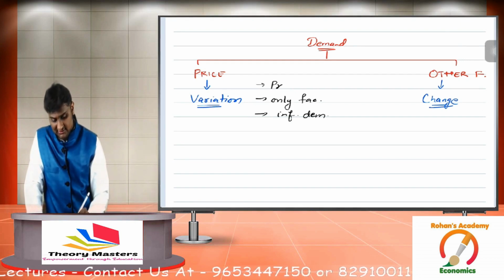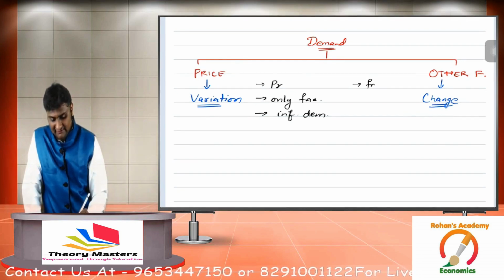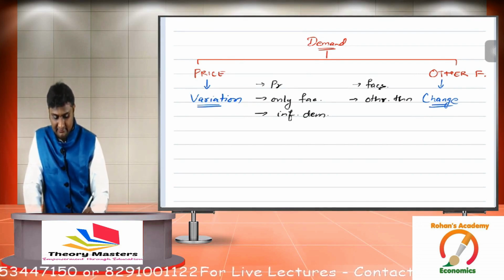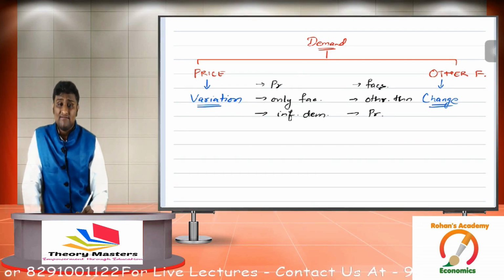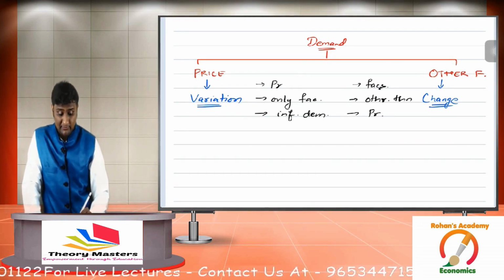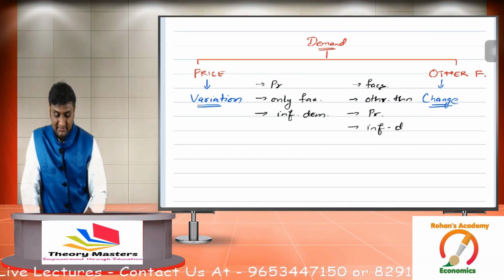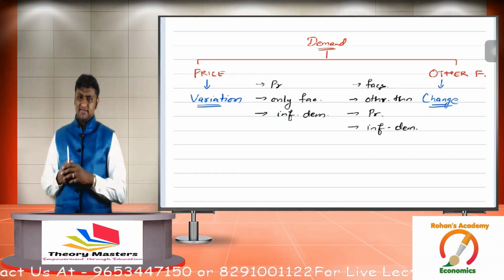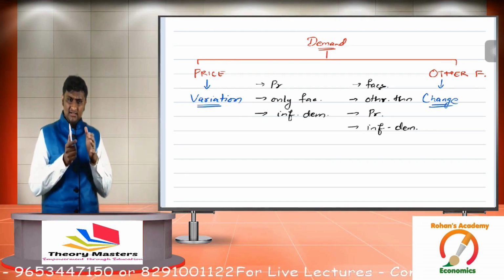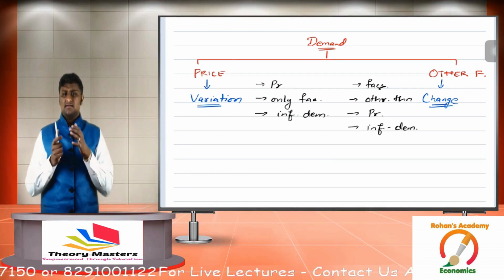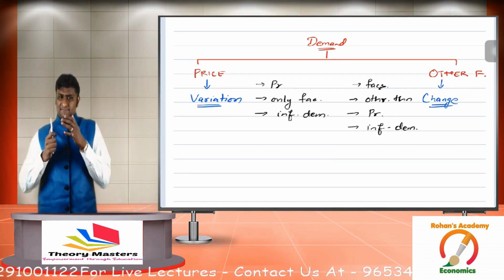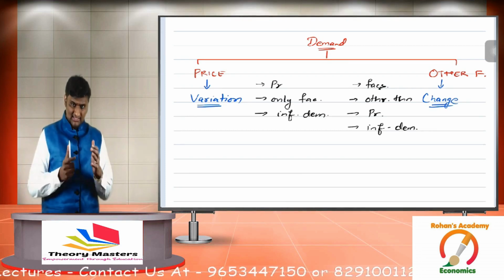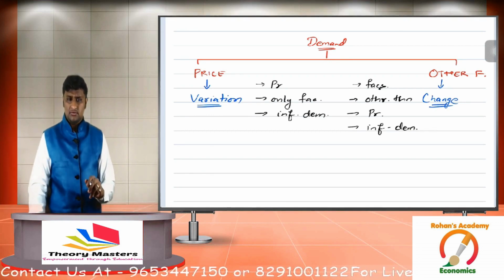Now how do you define change? बहुत simple है. We can say when factors other than price influence demand, then that's called as change. So guys, once more, what do you exactly mean by variation? When price is the only factor influencing demand for a commodity, then that's called as variation. If factors other than price influence demand for a commodity, that's called as change. I hope this is clear to all of you.